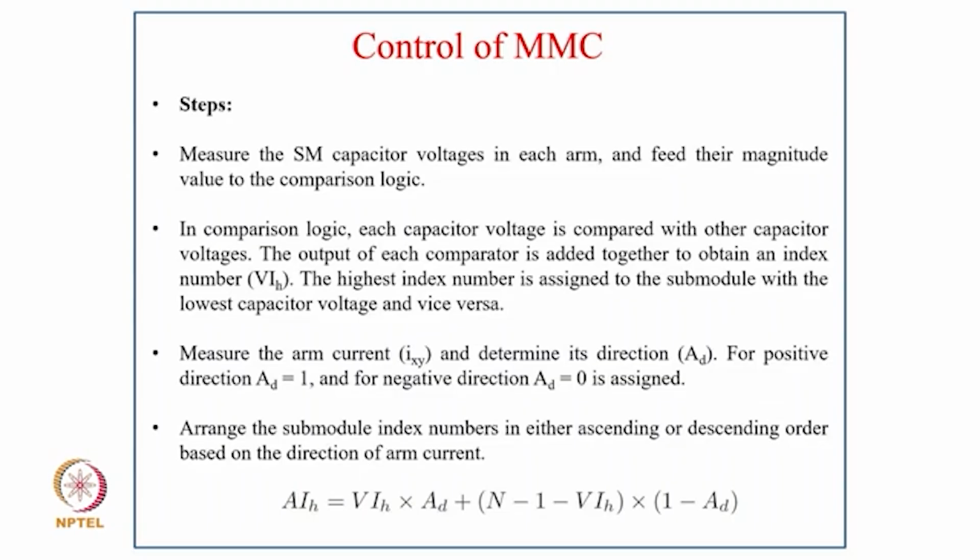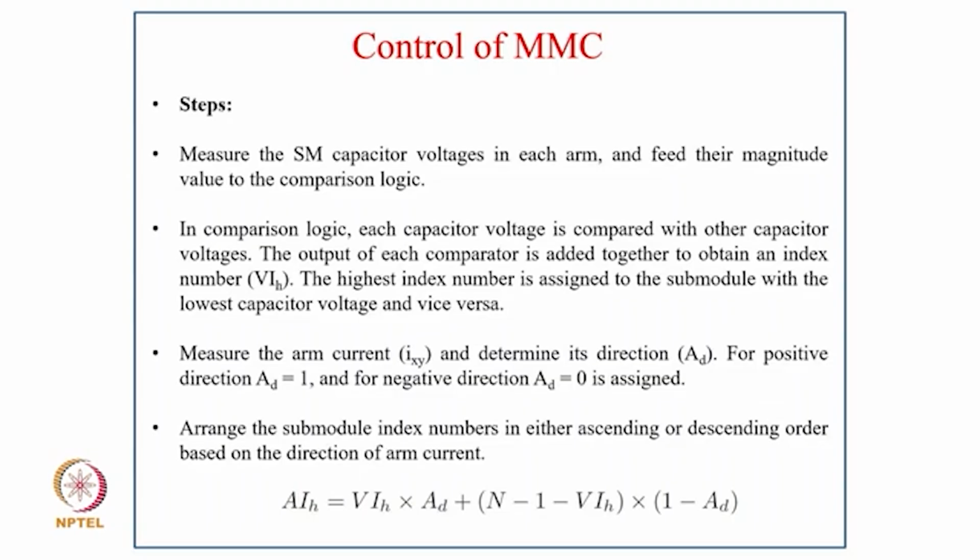Then measure the arm current IXY and determine its direction AD. For positive direction AD equal to 1 and for negative direction AD equal to 0 is assigned, and arrange the submodule index numbers in either ascending or descending order based on the direction of the arm current.